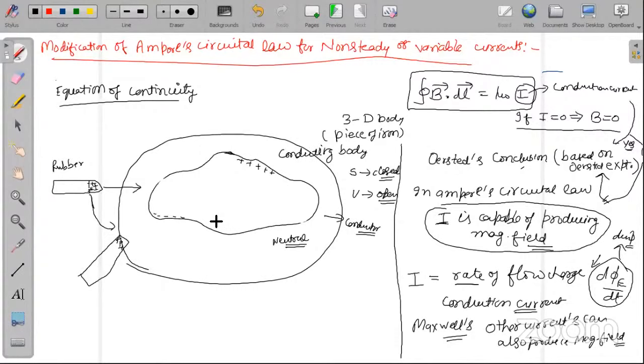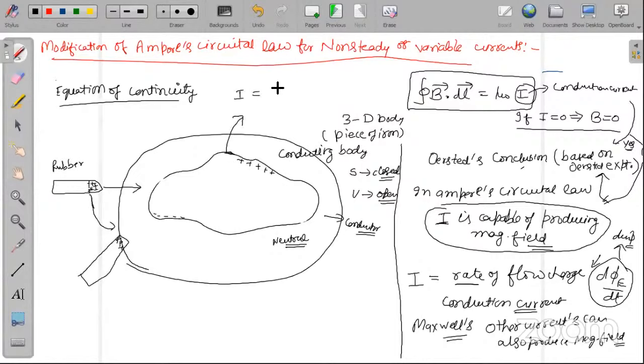Now please remember, have I connected any battery to this conductor? No, sir. So there is no source, no sink. There is no source of charge, no sink of charge. The charge which is appearing and moving is not provided by anything. It is the charge of the body itself. So there is a surface current. What will be that surface current?